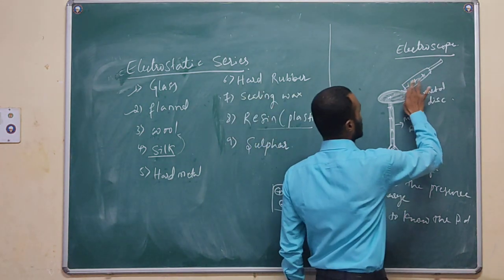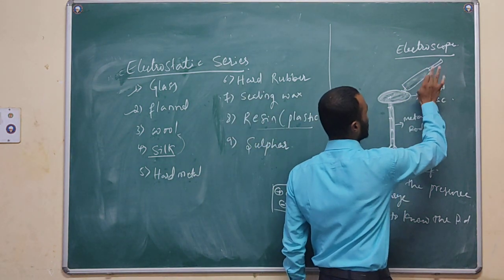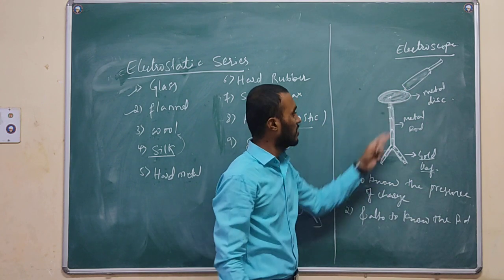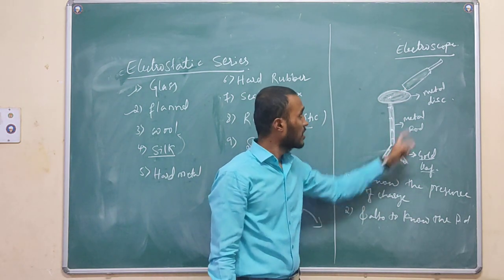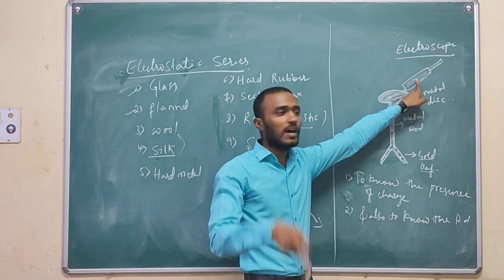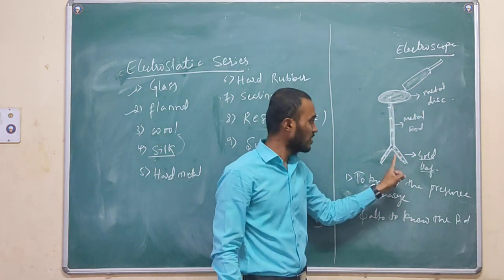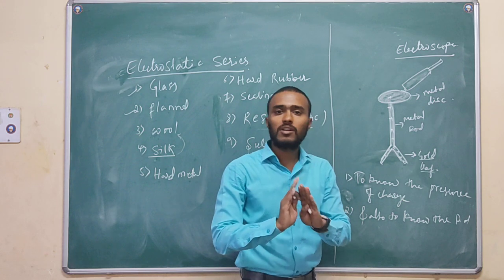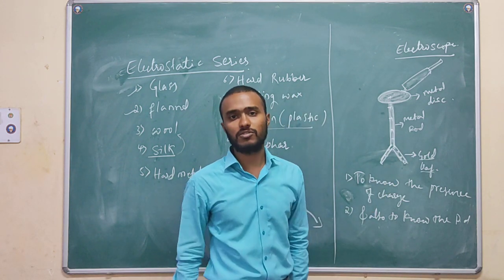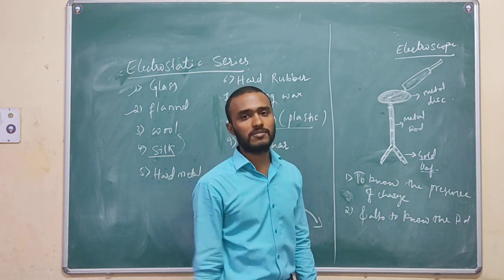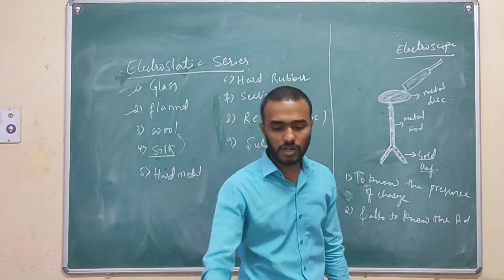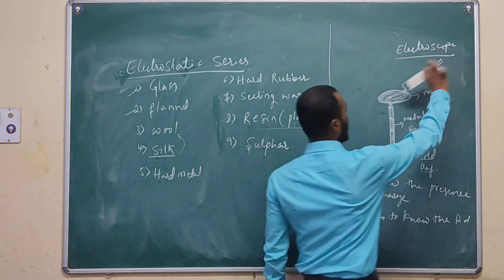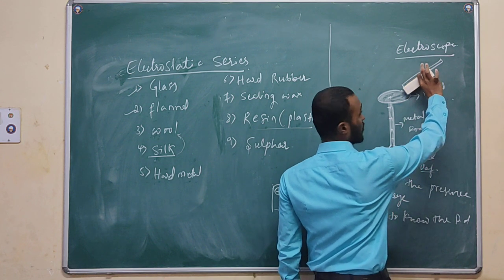Let us assume this body is uncharged, which does not show any kind of deflection. If this body is uncharged, this gold leaf does not show any kind of deflection. What does it mean? It means this body is uncharged. I will take one body and touch it to the metal disc.